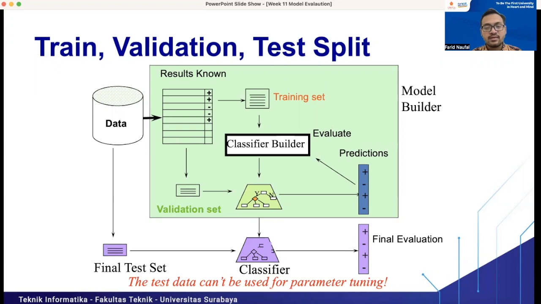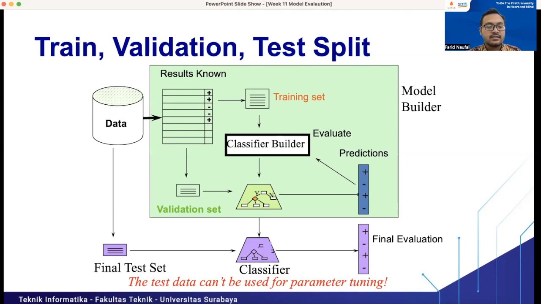Then we want to see the performance for each k number. For example, if k equals 1, then we get around 80% accuracy, and that 80% is obtained by using the validation set. So it means the accuracy of our model when it is applied on the validation set, not the testing set, right?